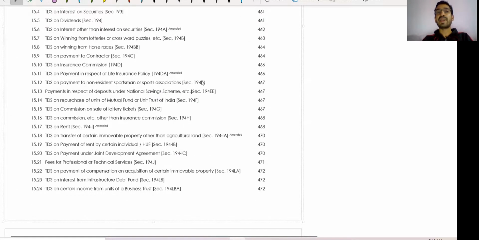Yes, I accept that PGBP and capital gain are very important, but too lengthy and too time consuming. So I will again suggest that you first complete the small chapters which carry high marks in the exam, less time consuming. Capital gain and PGBP will take too much time. After completing these basic chapters, you will go through the big chapters like PGBP and capital gain.